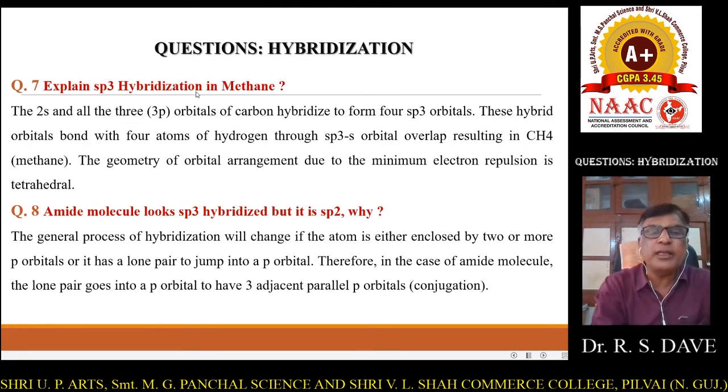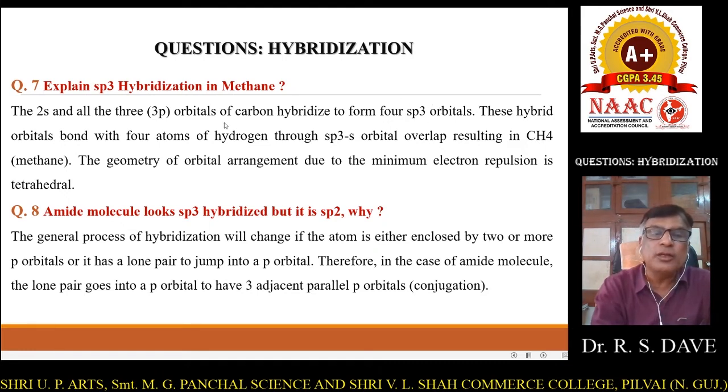Next question: explain sp3 hybridization in methane. It is because methane is the most well-known example of sp3 hybridization. The s and all three p orbitals of carbon, when the s orbital mixes with the px, py and pz orbitals, hybridize to form 4 sp3 orbitals.